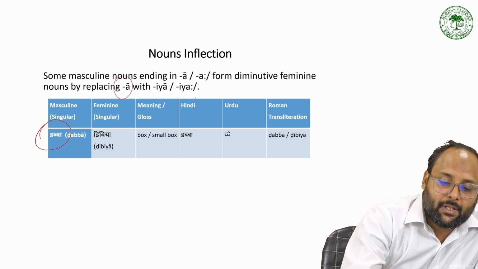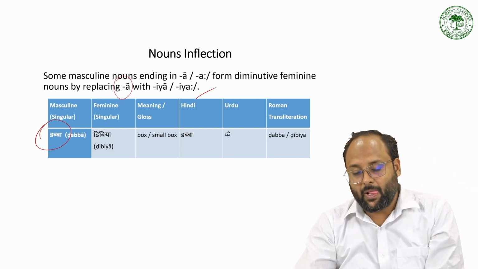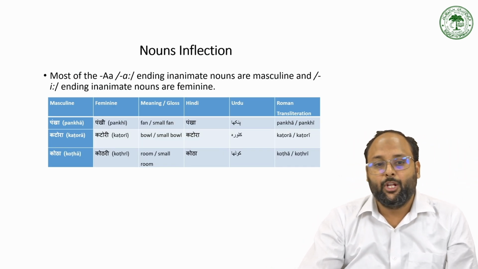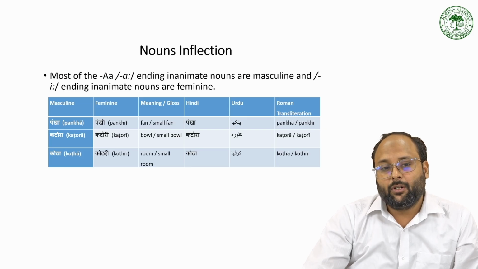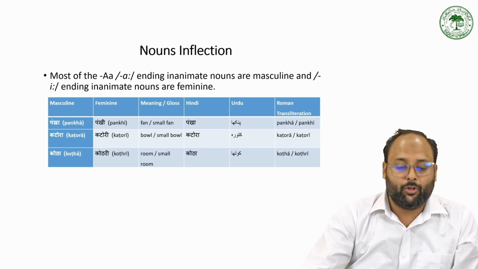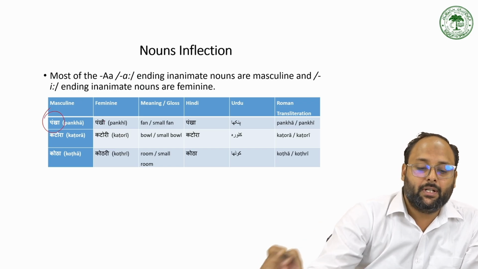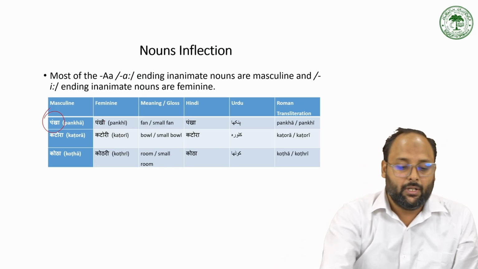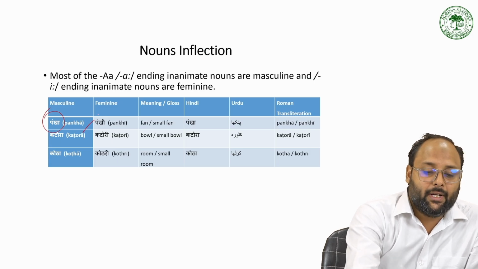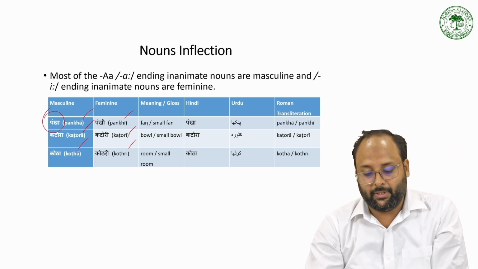So we are using the ya suffix to make it feminine. So pankha becomes pankhi, katora becomes katori, kotha becomes kothri. So for pankha and katora, because they end with a, we are just adding i to make it feminine.